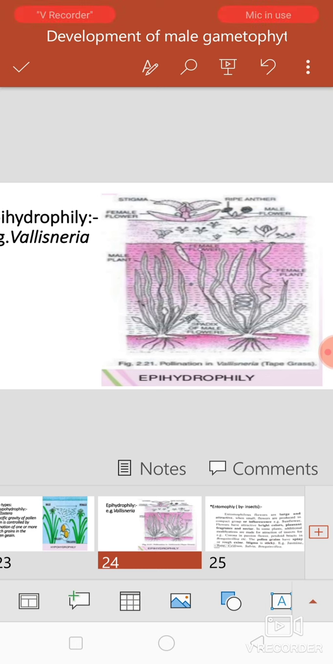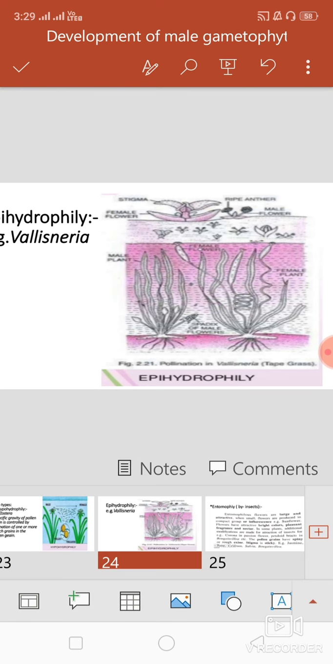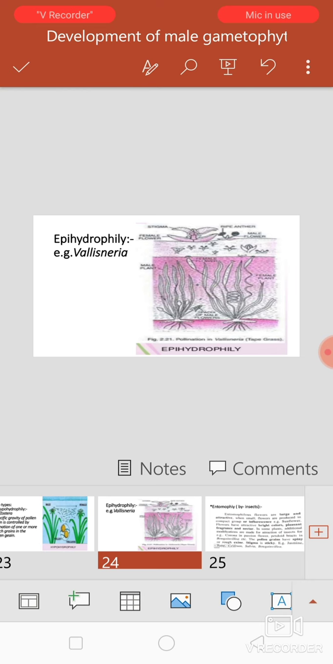So here male flowers or pollen grains float on the surface of water because the specific gravity of the pollen grain is equal to that of water. So they easily float on the surface of water. And after maturity of the female flower, the stigma reaches up to the water surface and reaches these pollen grains, thus the pollination process takes place, right? That is the example of Vallisneria. So in this process, pollination takes place above the surface.